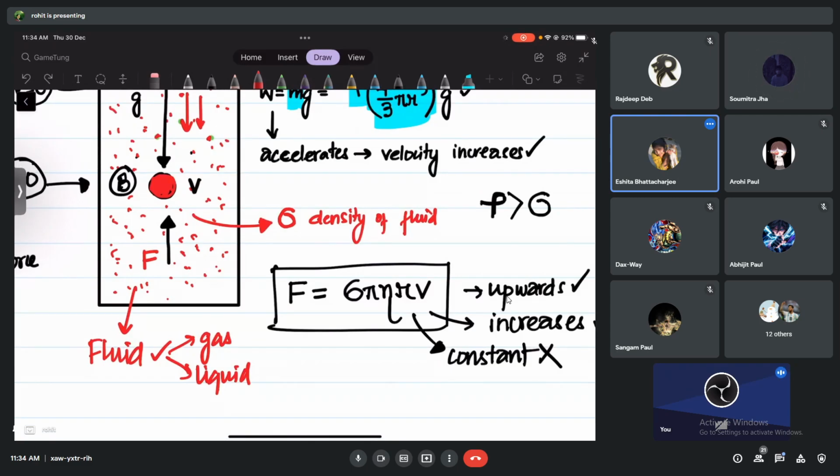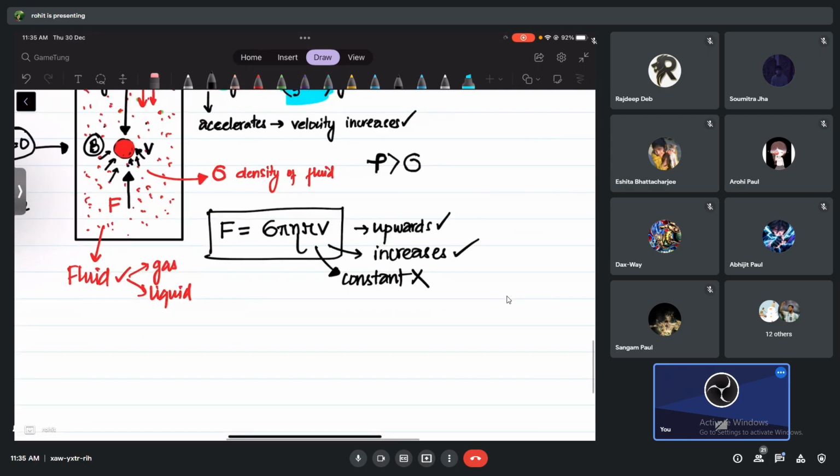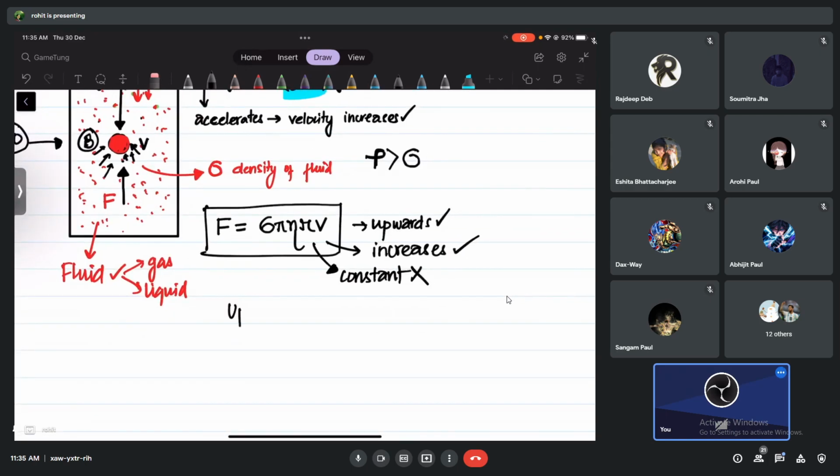So do you agree that these molecules will move and move and go and hit this spherical object or not? Even if the spherical object is not moving, I'm repeating, even if the spherical object is not moving, the molecules of this medium will go and hit the spherical body. And this force is called upthrust. I think you know this one, right? This is what we call upthrust. Are you clear with that?